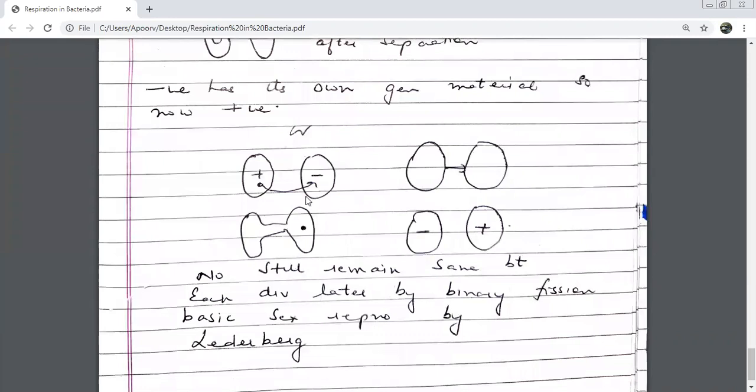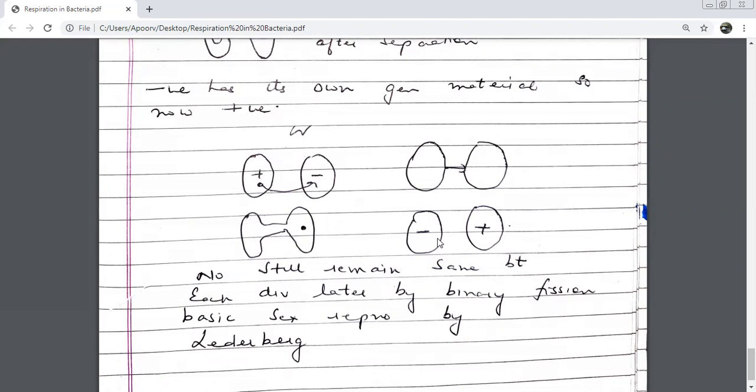This was positive, this was negative. Clear? Two bacteria are attaching, transfer is happening. This arrow shows what? Transfer. This is your gene. Gene is being transferred from here to here. After they come closer, the gene that was positive in this one, now you see, it has come into this one. So this was positive earlier, this was negative. Now this became negative and what did this become? Positive. The number still remains the same.